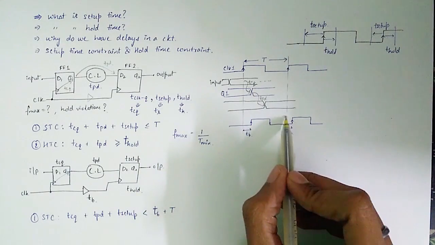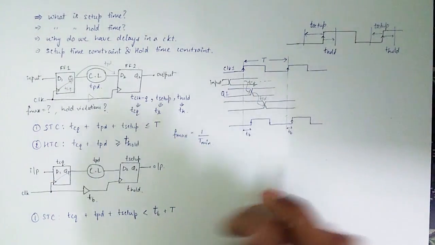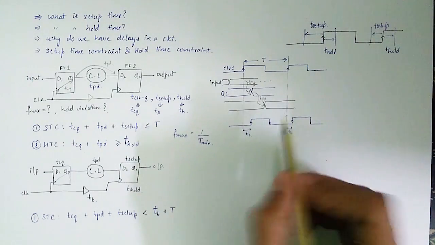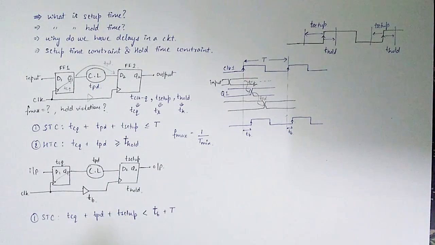This is T and this is TB. The total delay must be less than this total time taken. This ensures that the signal received at the FF2 is stable at least setup time before the clock edge.